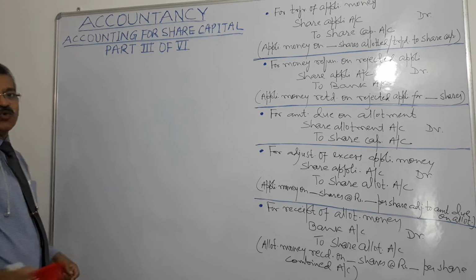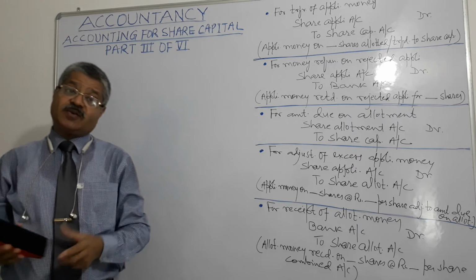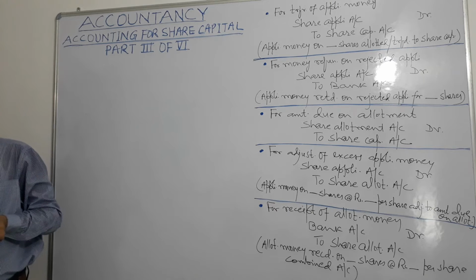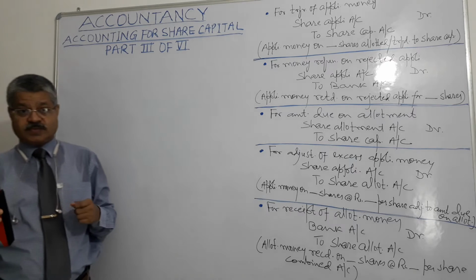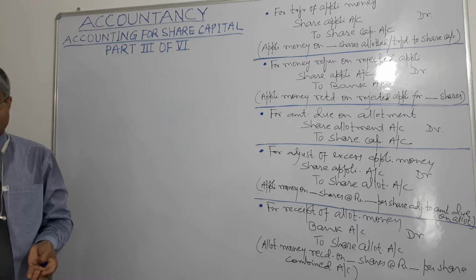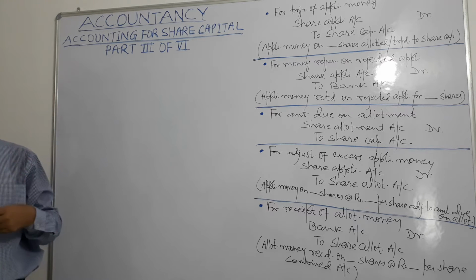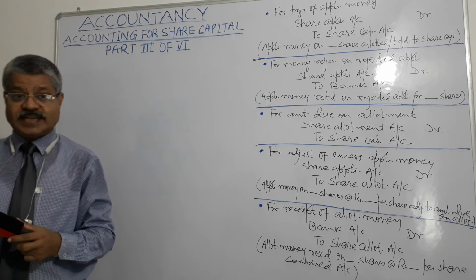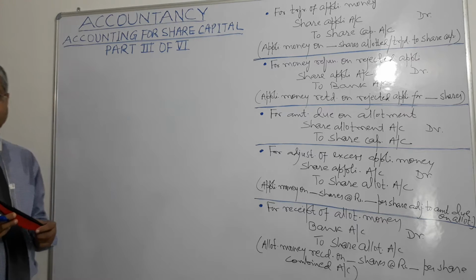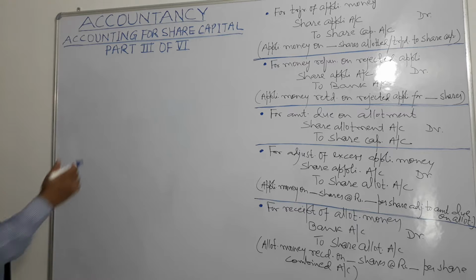Now we go to the next one, that is calls in advance. A call has not been made and money has been received in advance, right? Call money has been received in advance. So what do we do? What is the entry? Debit bank account and credit to call in advance account.